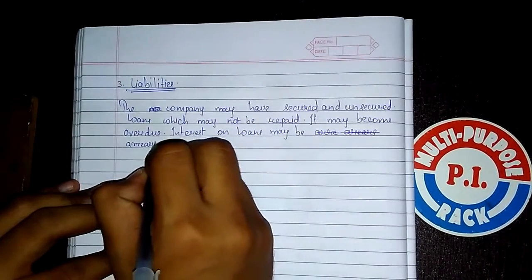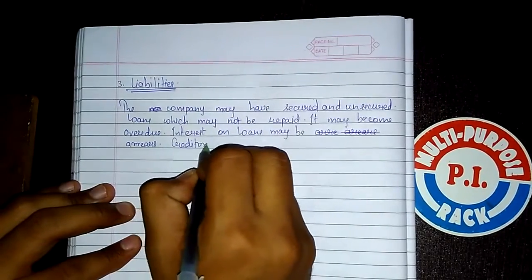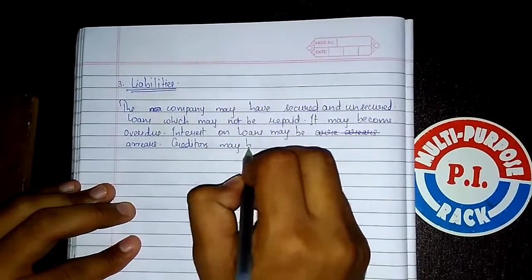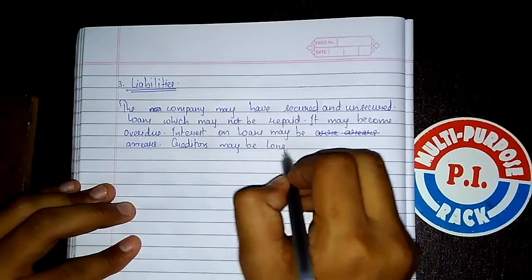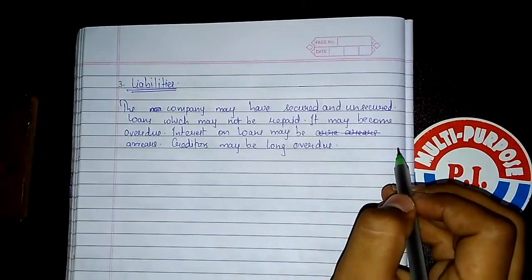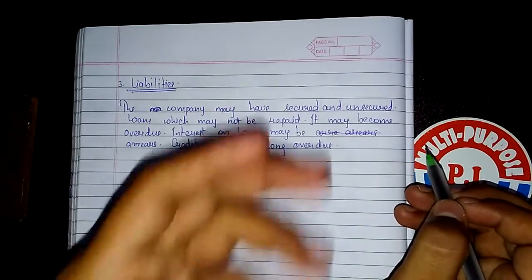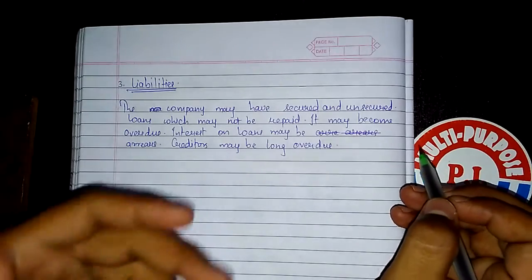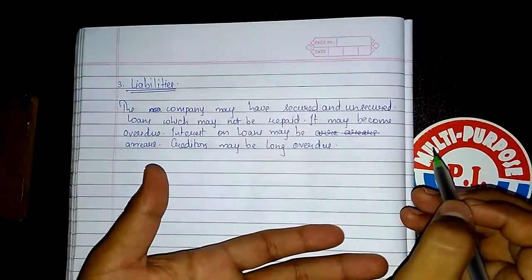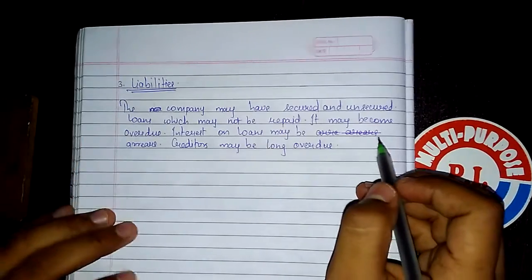Creditors may be long overdue. I hope you all are understanding. You are not paying your creditors, you are not subtracting doubtful debts from your debtors. So this means that you are window dressing your balance sheet. Okay, I hope you all are understanding now.